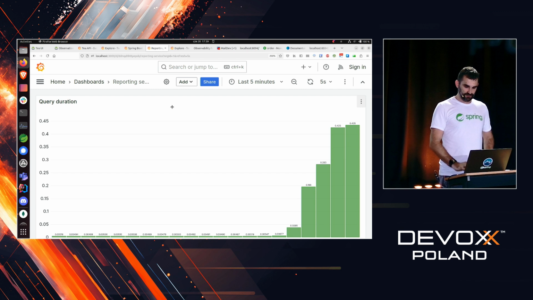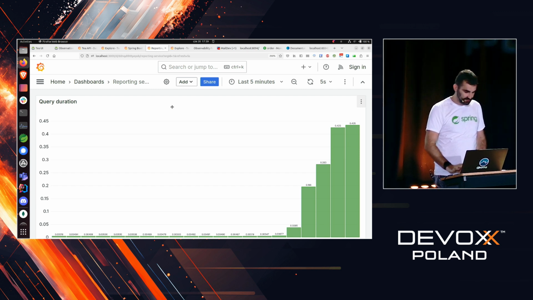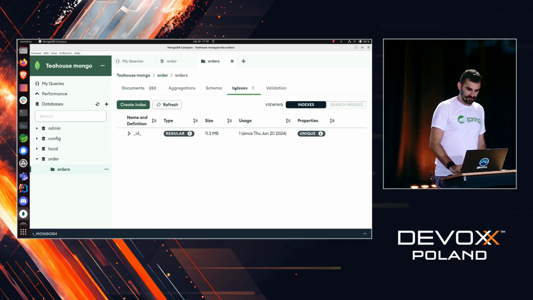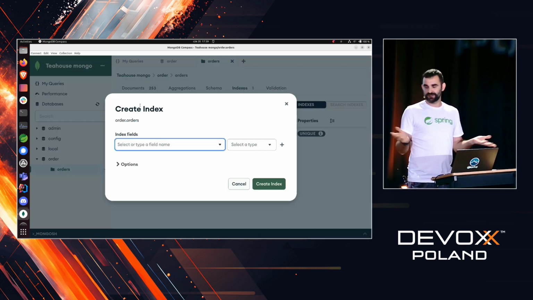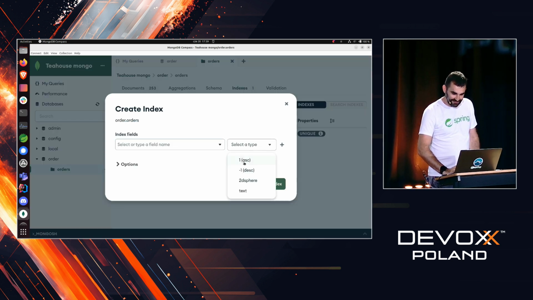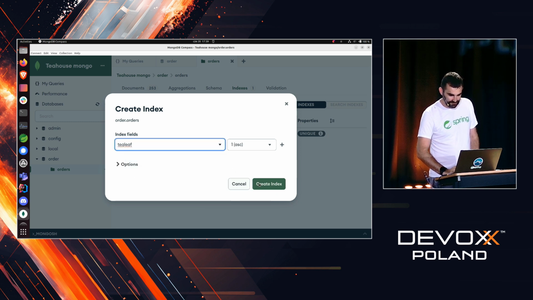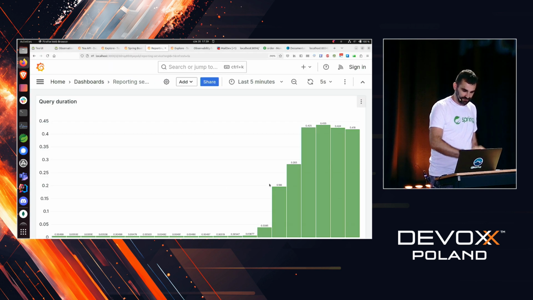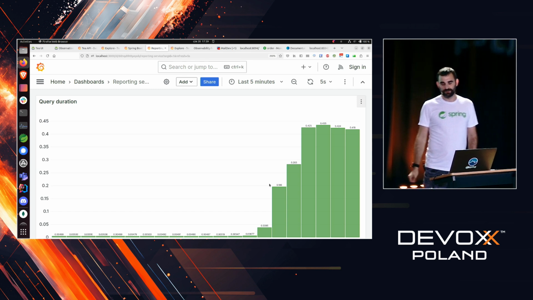So right now you can obviously see that it takes around 0.4 of a second to run the query. I have a fabulous UI because I have no idea how to do it from the command line. I will add an index for the tleaf. And if I create the index, what we should see is that the query time will drop dramatically.